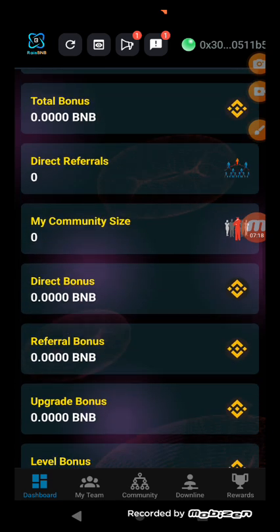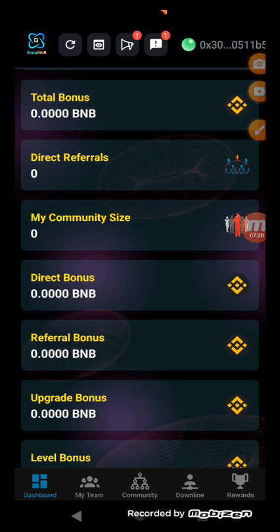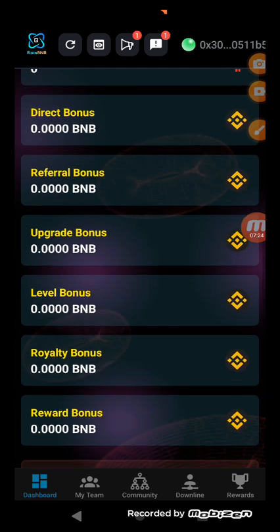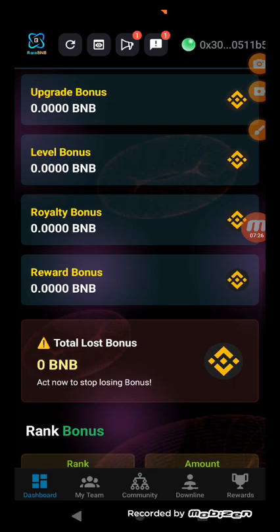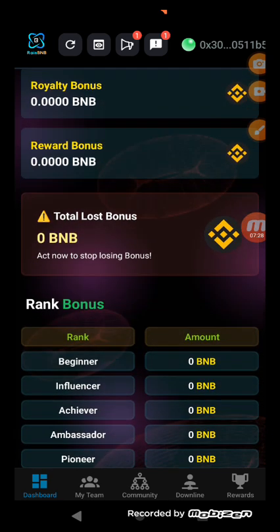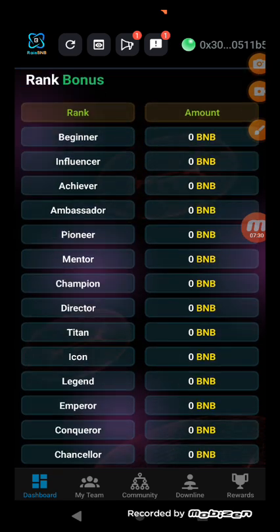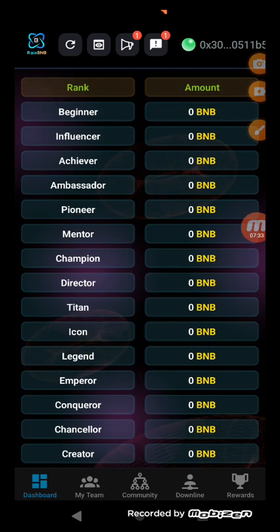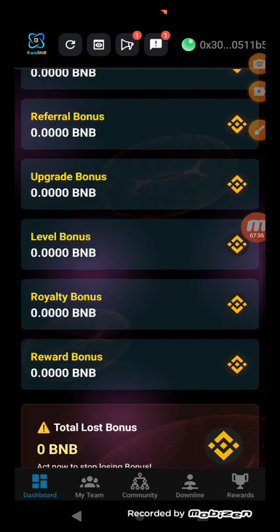So all of these things, when there's a referral bonus, are you seeing it? Referral bonus, direct bonus, upgrade bonus, level bonus, a lot of royalty bonus. See a lot of bonuses that are here. So much. Look at all the levels you can go into. So it's a very big business.